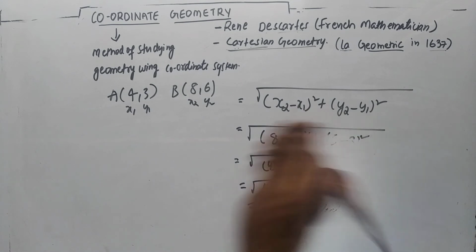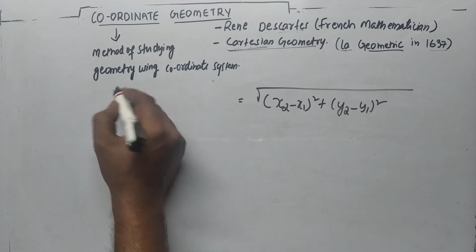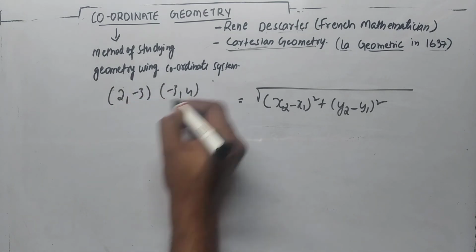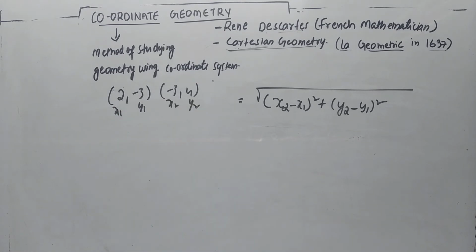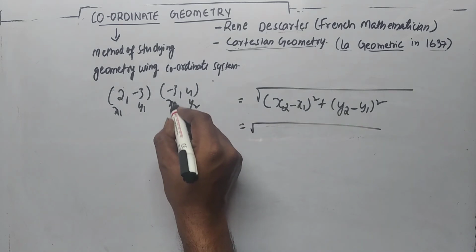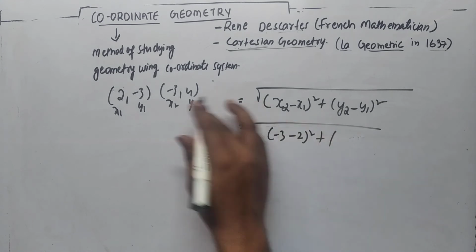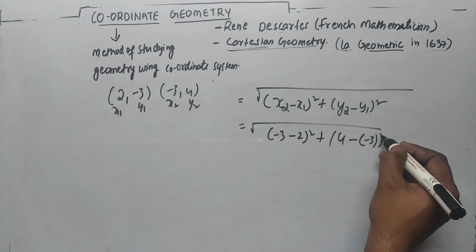If I apply the same formula to some other points, like 2 comma minus 3 and minus 3 comma 4, these are x1, y1 and x2, y2. Now we substitute into the distance formula. Minus 3 minus 2, whole square, plus y2, which is 4 minus of minus 3, whole square.